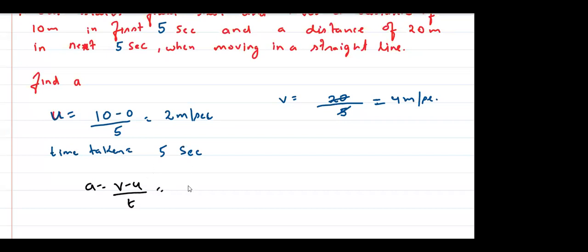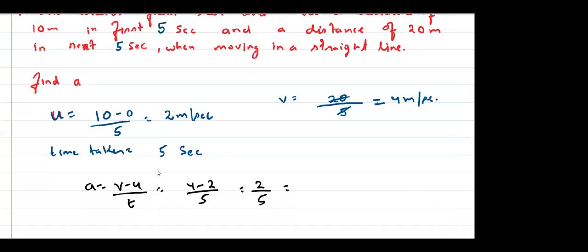Right? So 4 minus 2 by 5. Two by 5. ठीक है, कितना हो गया? What is the answer? शिवांश, एक चीज बताओ.